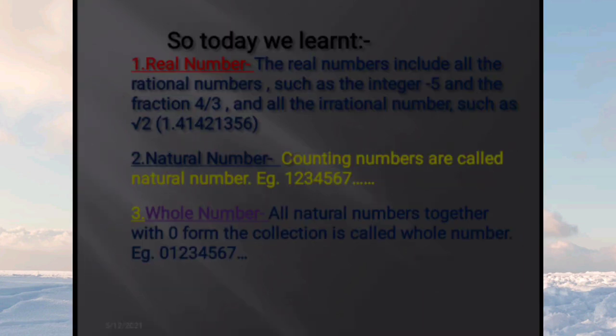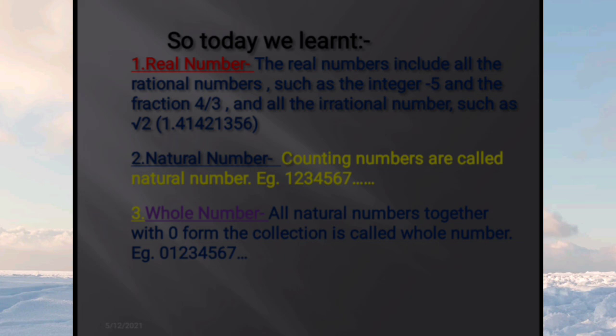So today we learned about real numbers. Real numbers have two parts: with decimal numbers and without decimal numbers. With decimal numbers there are also three parts: one is terminating decimal numbers, non-terminating repeating numbers, and third, non-repeating and non-terminating numbers.